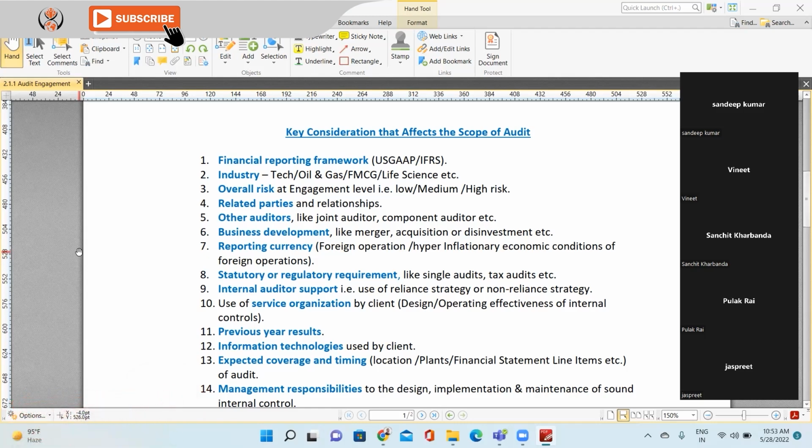In which environment will you feel more comfortable performing less substantive audit procedures and more control audit procedures? If they are using Tally, you do not have access control, you do not have appropriate segregation of duties, you do not have maker and checker, and you do not have control on backdate posting.